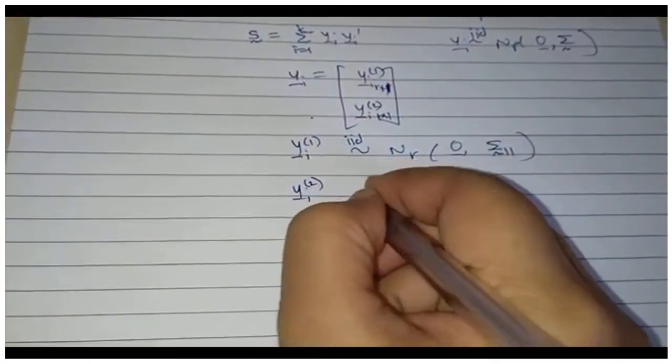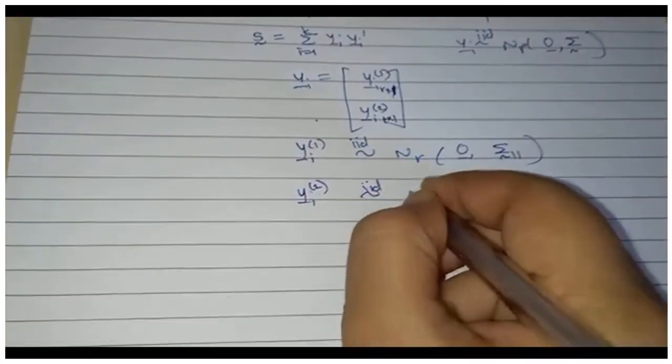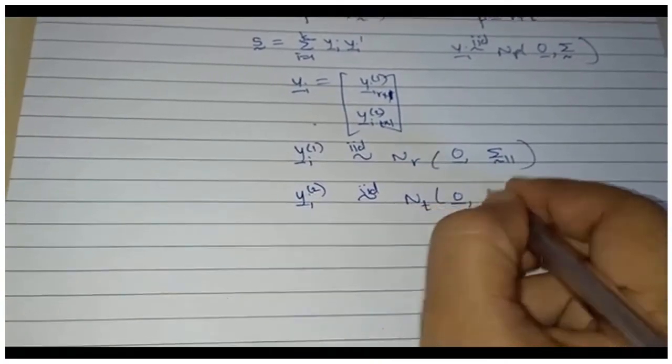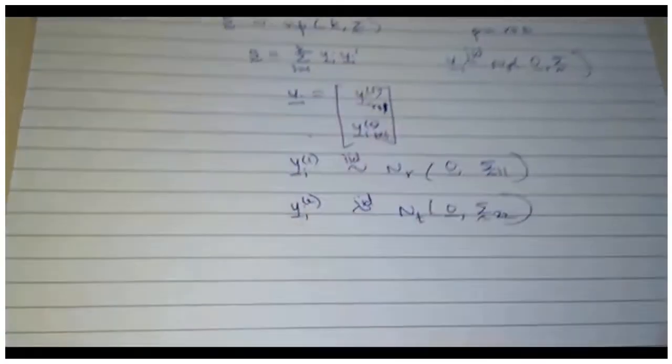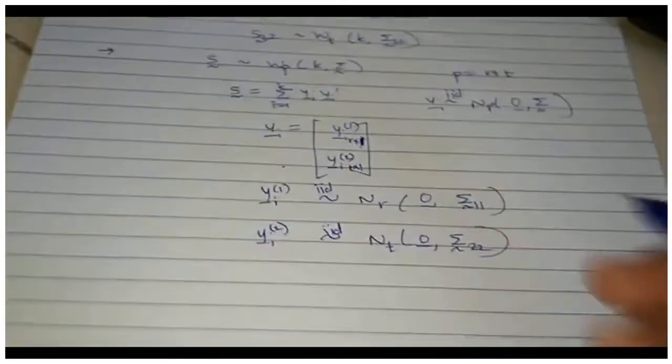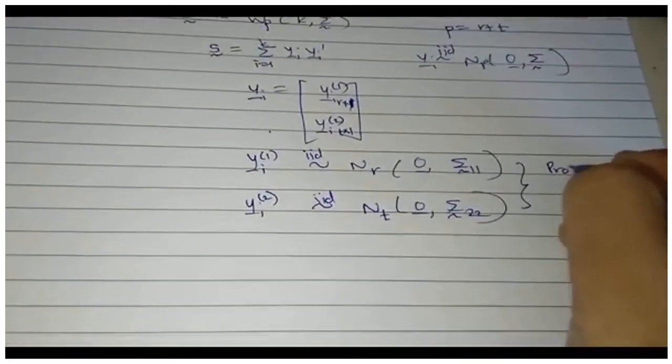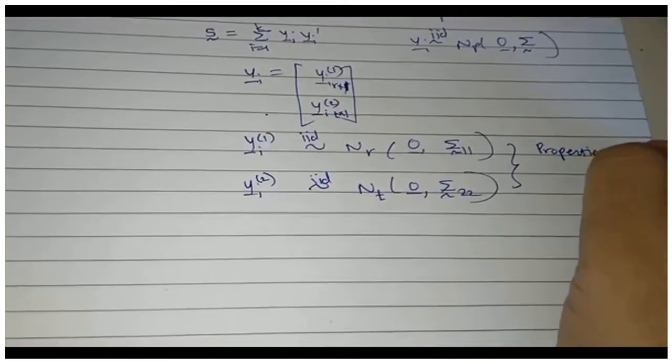Similarly, each yi2 will have a T-variate normal distribution with mean 0 and variance sigma 22. This comes from properties of multivariate normal.